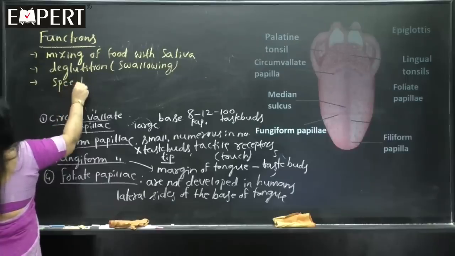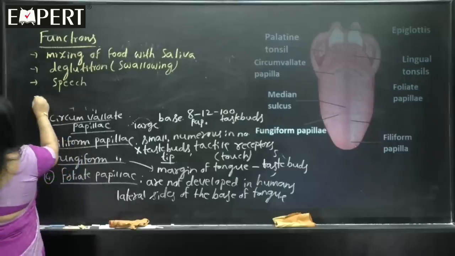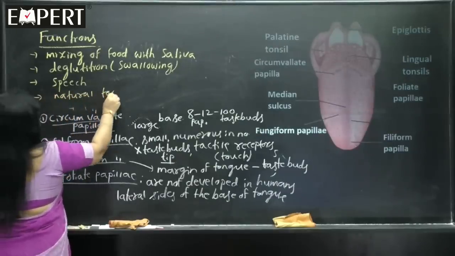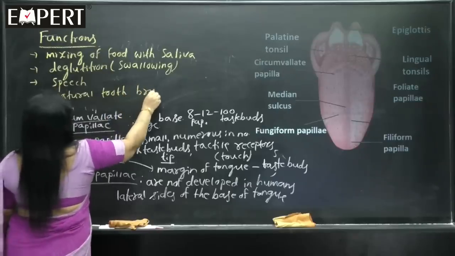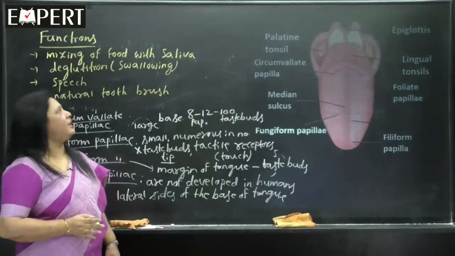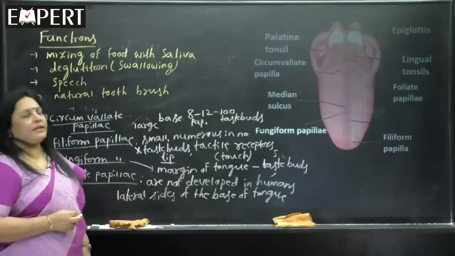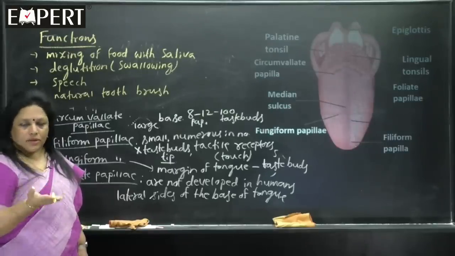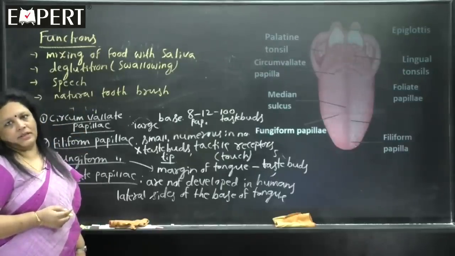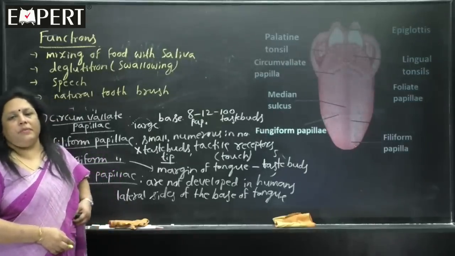It helps in speech. How we speak? It's because of the tongue only, and it acts like a natural toothbrush. It cleans the food particles that are settled in between the teeth. So, it helps in mixing of the food with saliva, deglutition means swallowing, speech means talking, and it also acts as a natural toothbrush. Whatever food particles are entangled in between the teeth can be removed by the tongue.